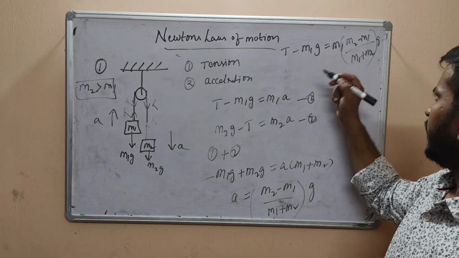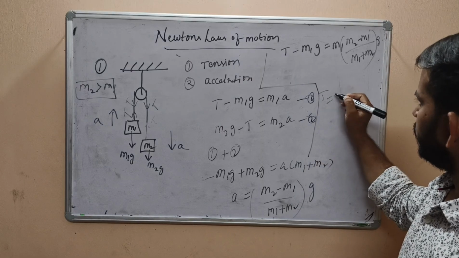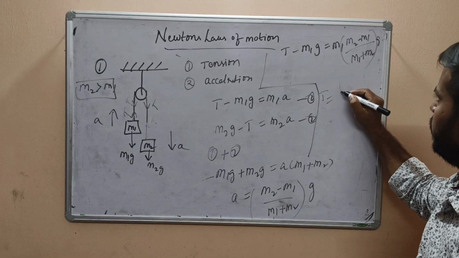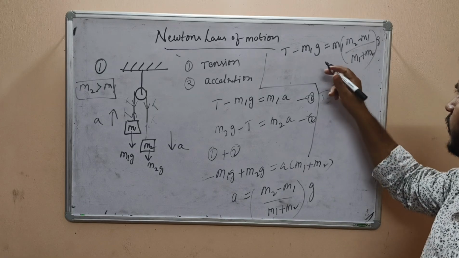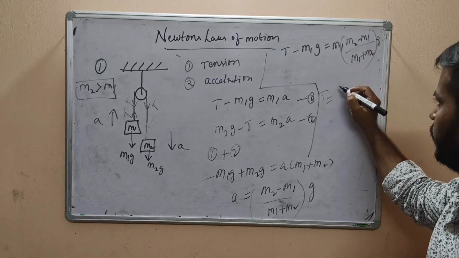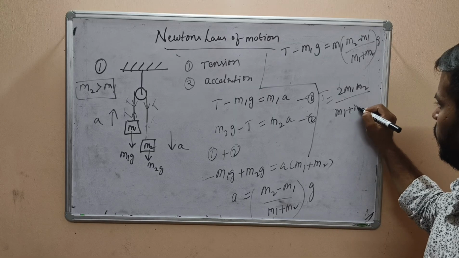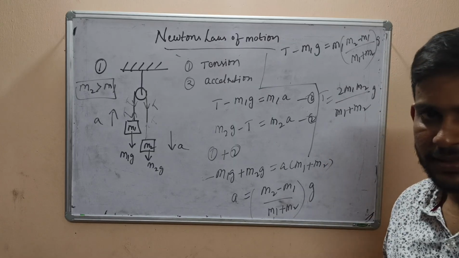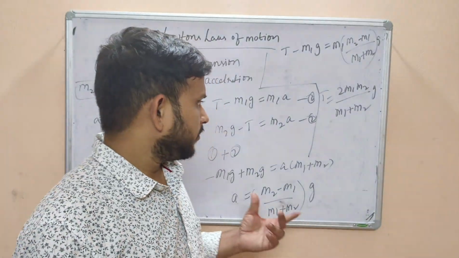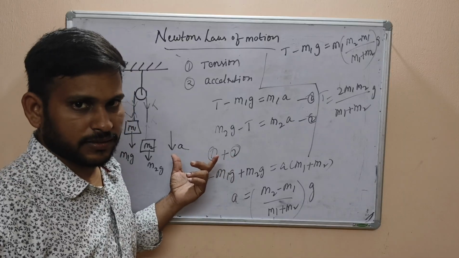Then you take the LCM. T equals m1g times (m1 plus m2) plus m1 into (m2 minus m1)g, over (m1 plus m2). So finally T equals 2m1m2 by (m1 plus m2) into g. If we solve one example, then we will completely understand what happens in these pulley problems.